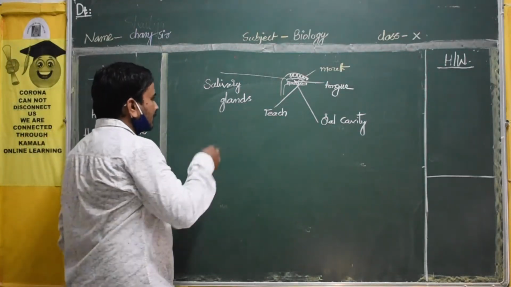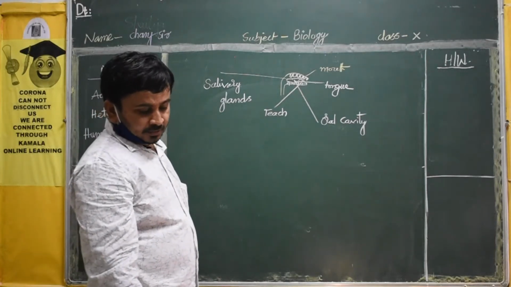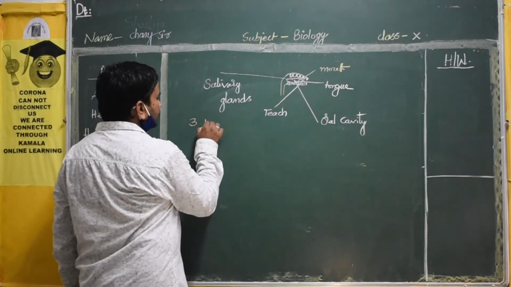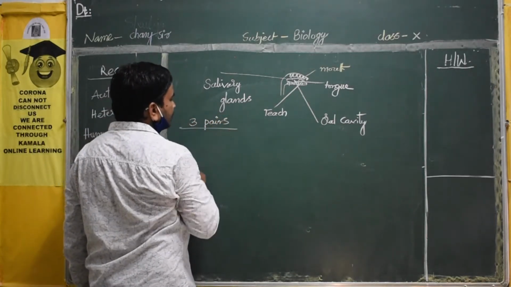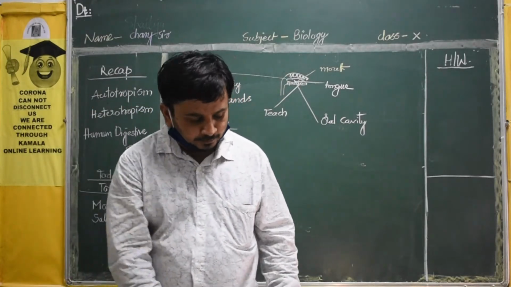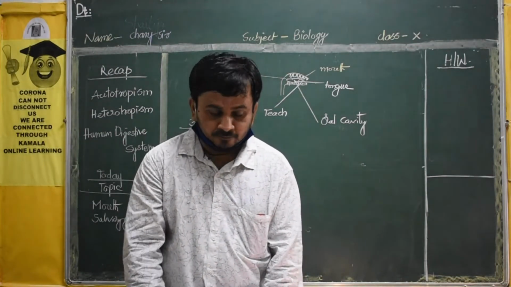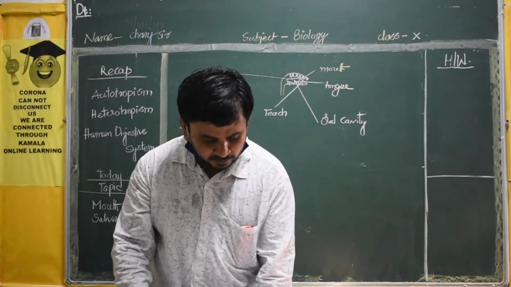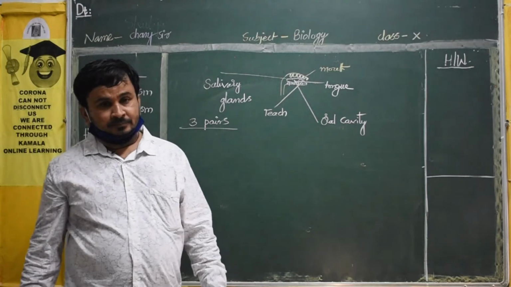So how many salivary glands are there? If you see the salivary glands, there are 3 pairs. Pairs means a total of 6. They are given on page number 14. You can see very clearly where they are located.